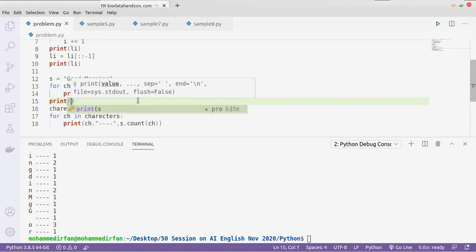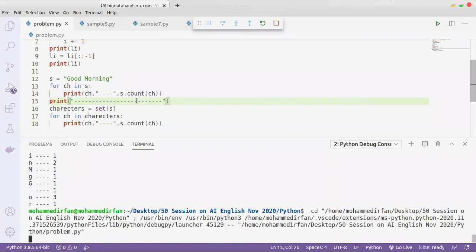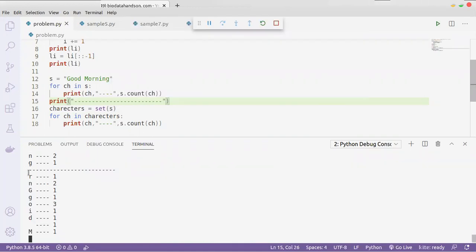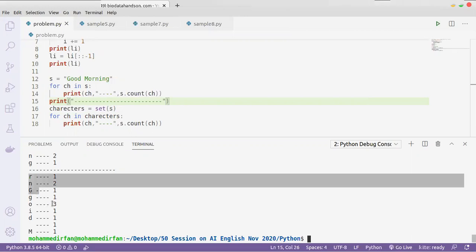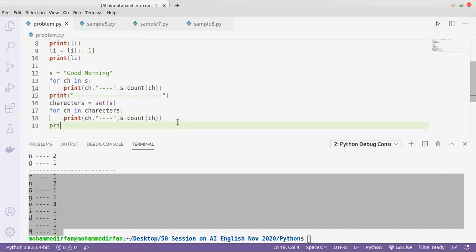Just put a line between them. So here you can see some unique values. Because a set actually will give you random order every time, so that's why the values are not in the same order. Okay, so now let's see this problem using a dictionary.